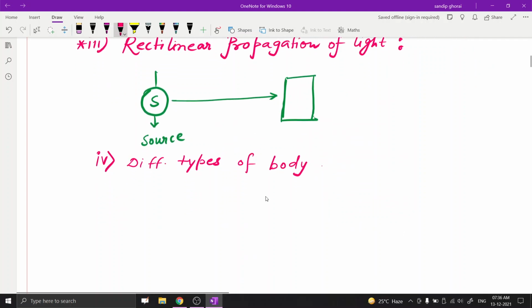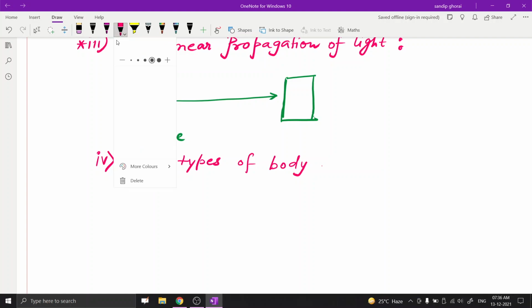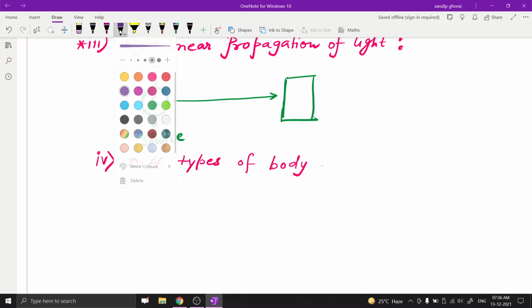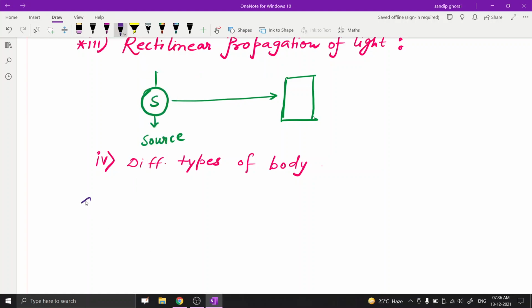Suppose we take three types. The first one is transparent. What is the definition of transparent material?